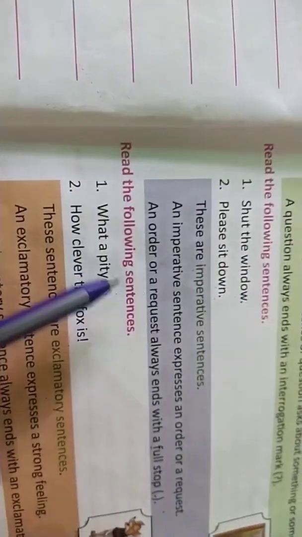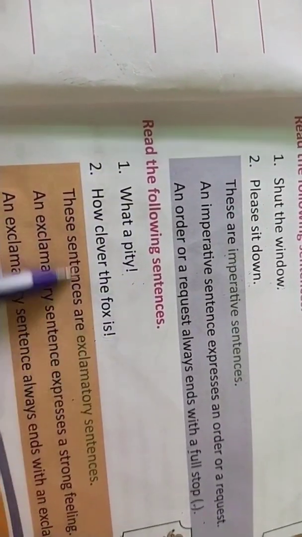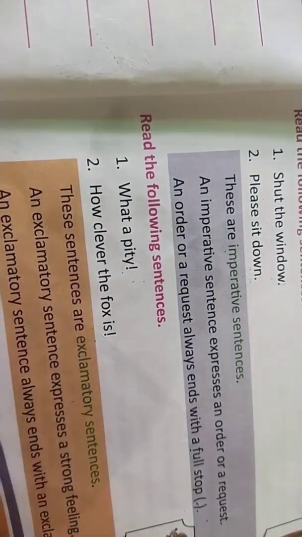So move to our next, exclamatory sentences. What a pity! How clever the fox is! These two sentences show our emotions, our strong feelings. Whenever we show our feelings and strong emotions, that comes in exclamatory sentences.